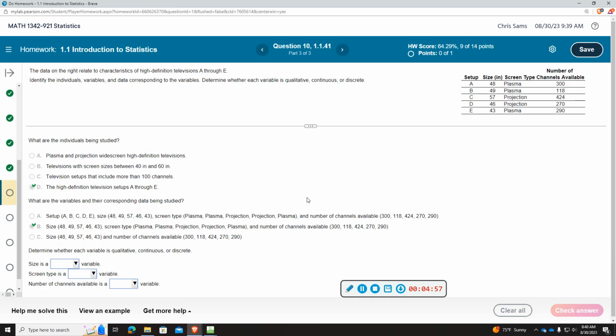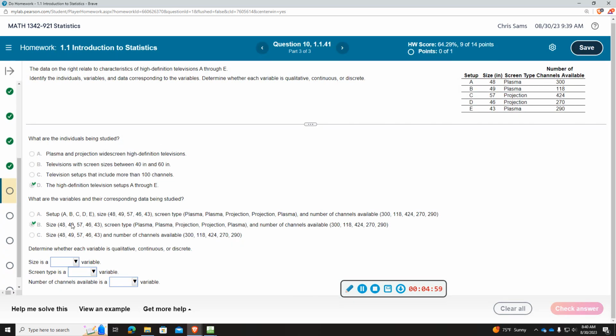Okay, and then the last one, size, inches. Inches would be a measurement I would think is continuous. Inches can be broken down. You can have 48 and a half. Even though all of these are whole, inches is a number that can be broken down. So that'd be a continuous variable.